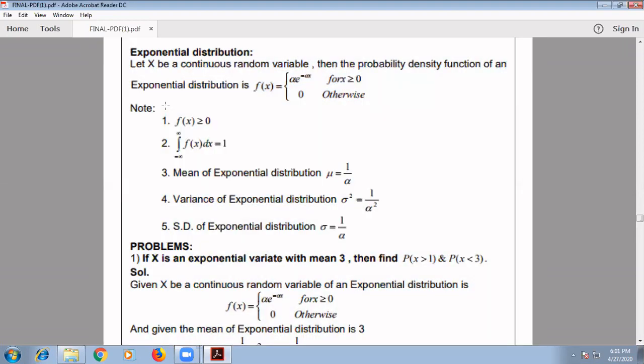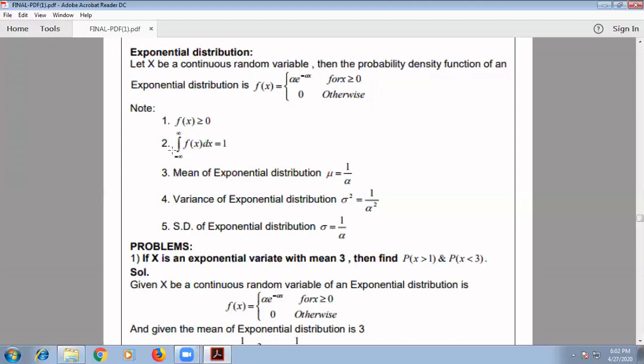Now, we'll have formulas with respect to the exponential distribution. As we know from the binomial distribution and the Poisson distribution, there we had p of x greater than or equal to 0. Likewise, here also f of x is greater than or equal to 0. And the summation over i equals 1 to n of p of x, we had it as 1 in binomial and Poisson. Likewise, here also the integral over minus infinity to infinity of f of x dx is equal to 1.